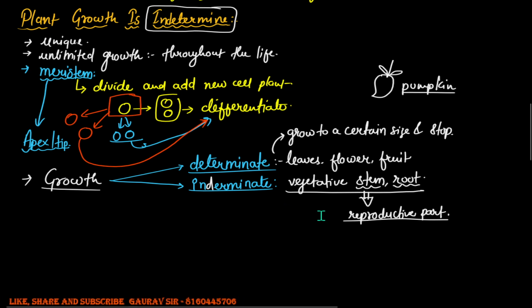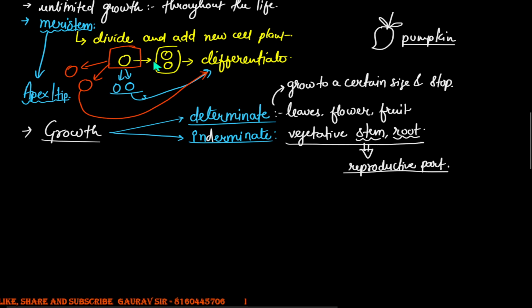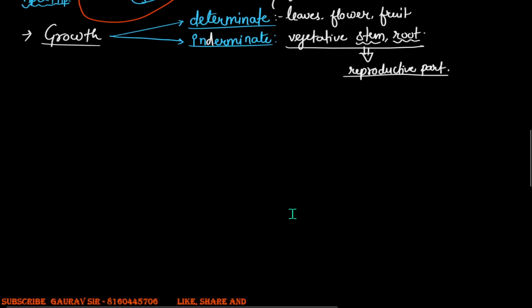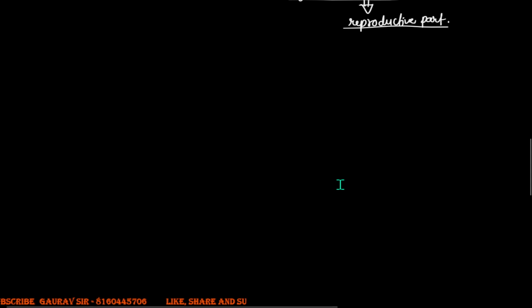That's something very unique with respect to the plants, and this comes from the fact that these guys have got some cells called meristems that have the tendency to divide and add new cells. There are basically three types of meristems, and let's make a flow chart and try to understand how this happens.